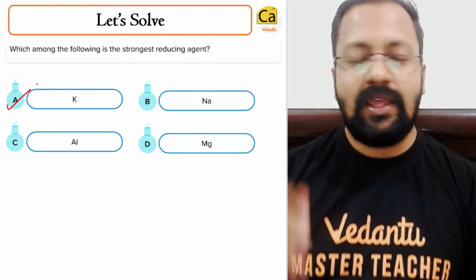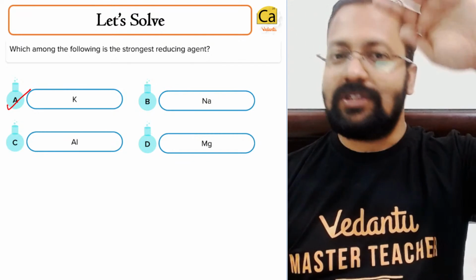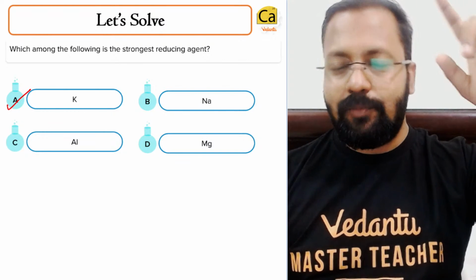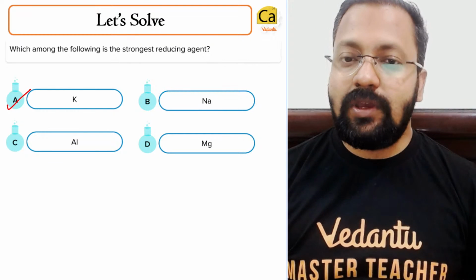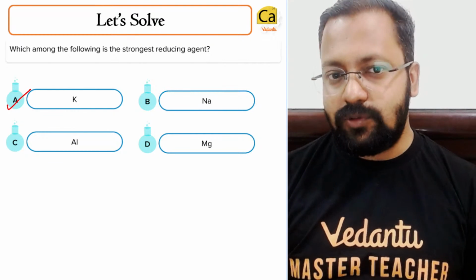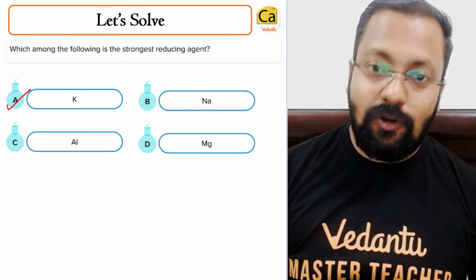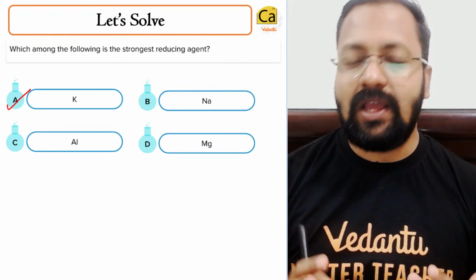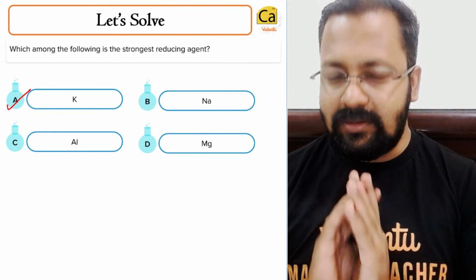Potassium is present at one of the top positions, so topmost position is lithium, and then you have potassium, then calcium, then sodium. So potassium is one of the strongest reducing agents known. It can give out electron very easily and can become stable after giving out electron pretty easily.